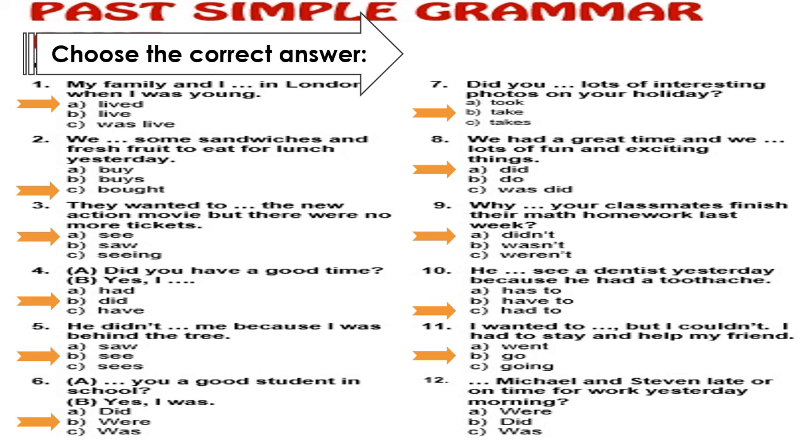No, I didn't have any main verbs. So I will use directly verb to be as a small verb. And here we have Michael and Stephen. Michael and Stephen, which pronoun? Excellent. It's the pronoun they. They takes what from verb to be, were or did or was here in the choices? Excellent, I will use were. So I will say, "Were Michael and Stephen late or on time for work yesterday morning?"